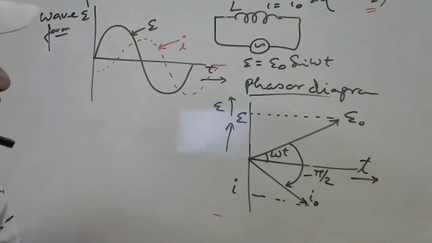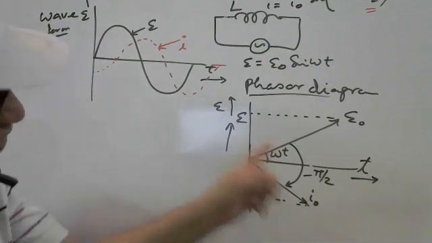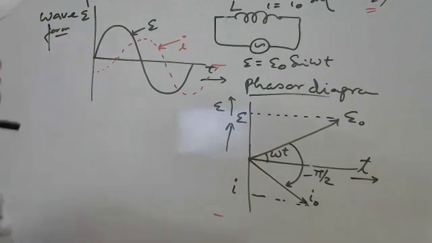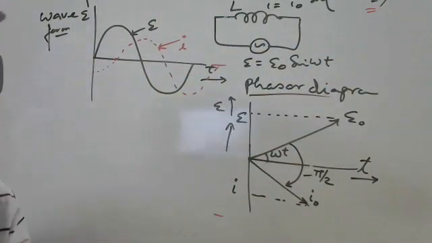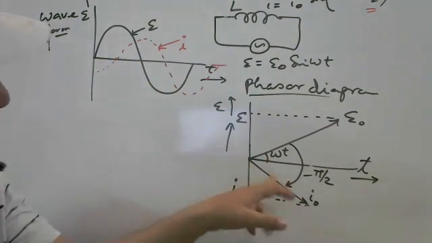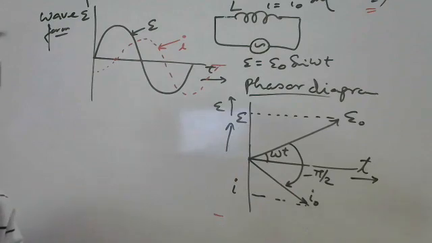In case of pure resistance, there was no phase difference. Only magnitude, instant values, maximum values are there. Angle is also there, but there was no phase difference. Here, phase difference is also there. In case of pure resistance and inductance, 90-degree phase difference. Any doubt here? You just note down the phasor diagram. It is a very important diagram. It will give you many information in one diagram only.